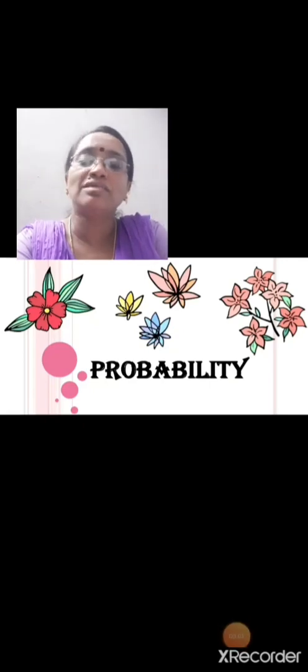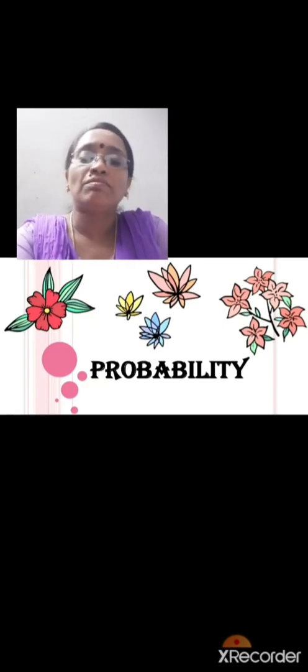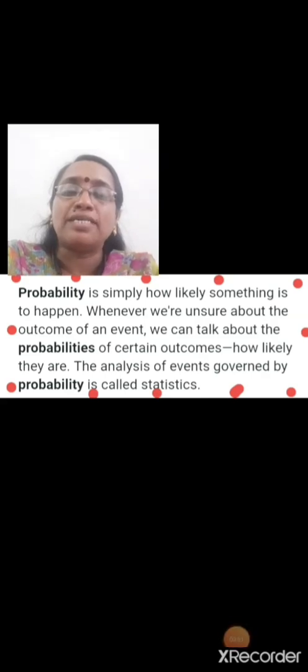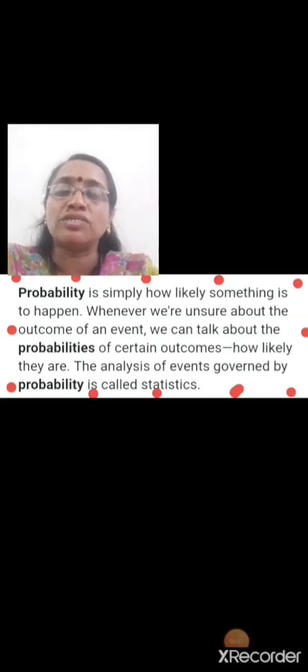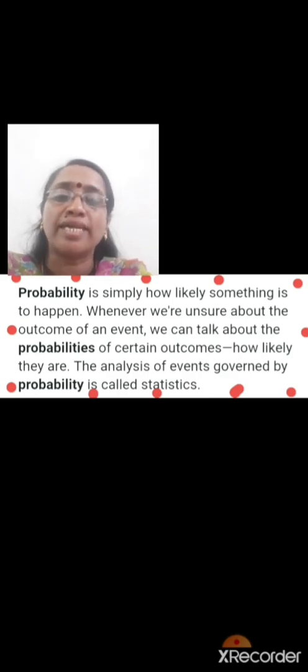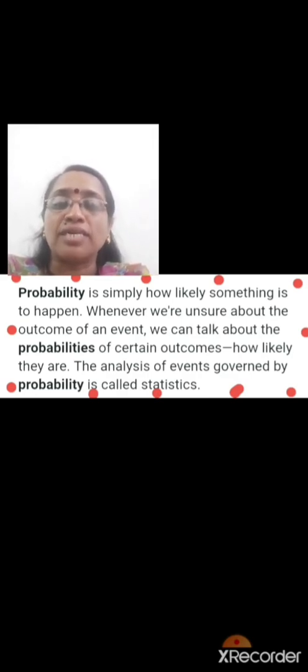Morning students. Today we are going to start chapter number 15, probability. Probability is simply how likely something is to happen. Whenever we are unsure about the outcome of an event, we can talk about the probabilities of certain outcomes, how likely they are. The analysis of events governed by probability is called statistics.